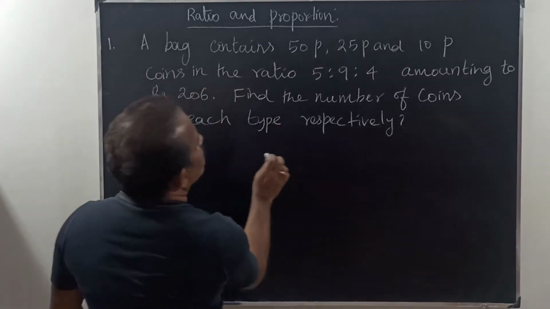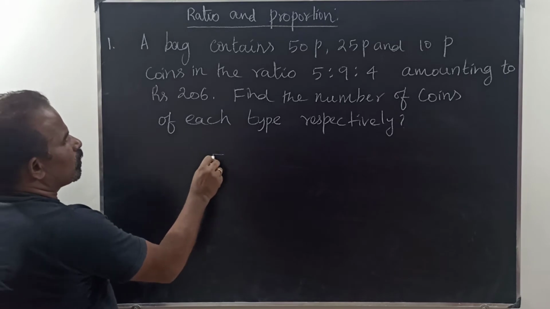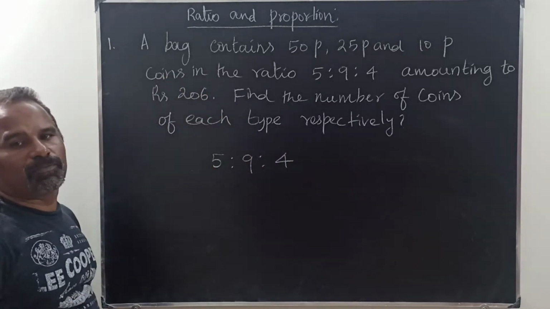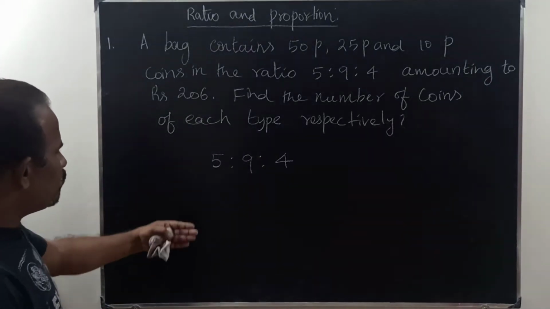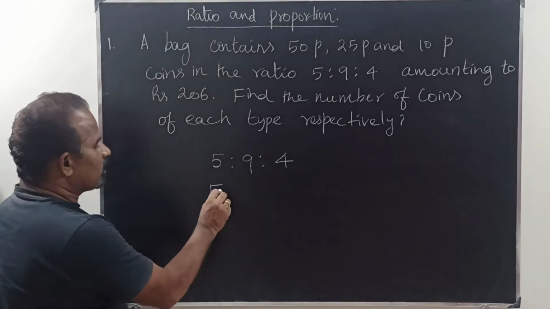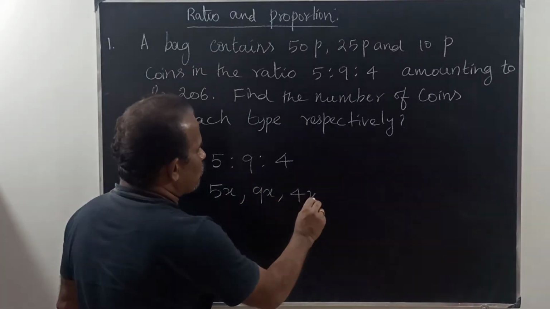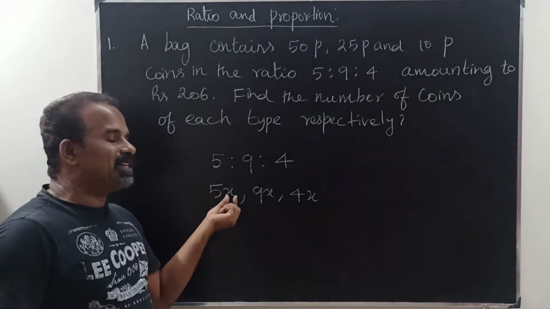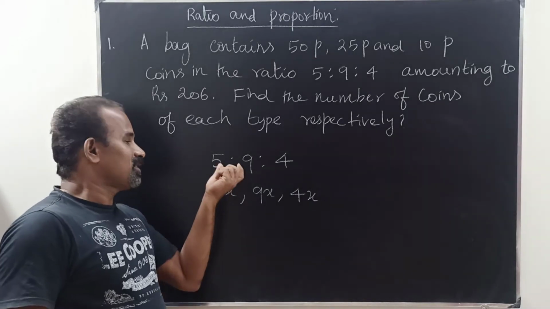Usually the coins are in the ratio 5:9:4. Immediately the coins are 5x, 9x, 4x. We can write this. x is to be determined, to be found out. Okay, this is the concept.